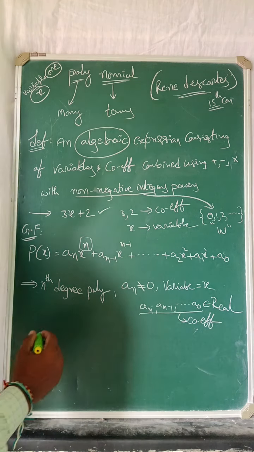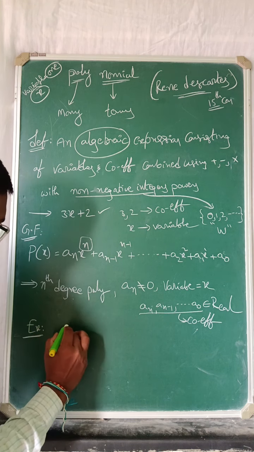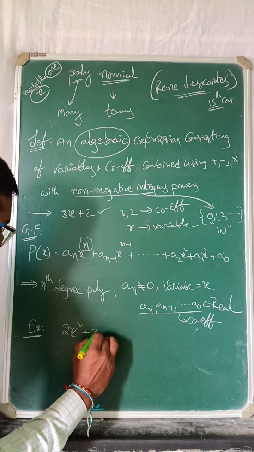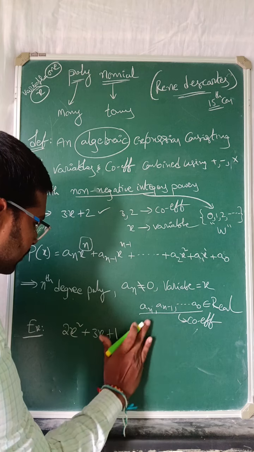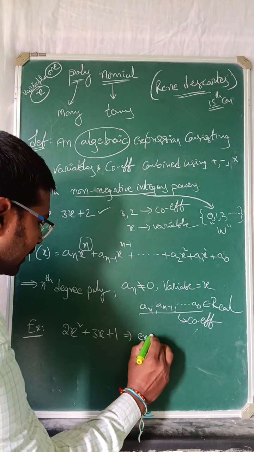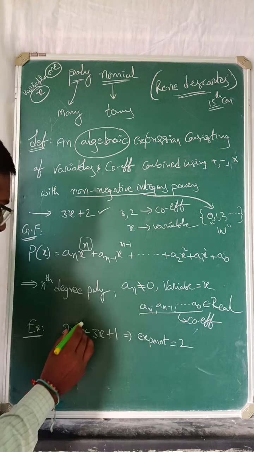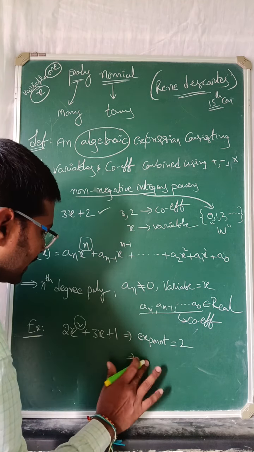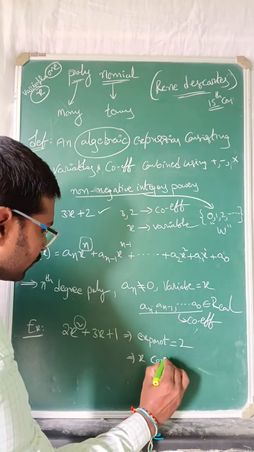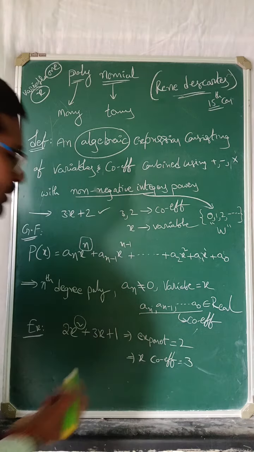Next, I'll tell some examples. Suppose 2x square plus 3x plus 1. What is the highest power, or exponent? It is 2. What is the highest degree? 2. What is the x coefficient? 3.